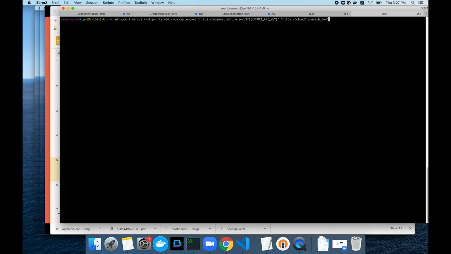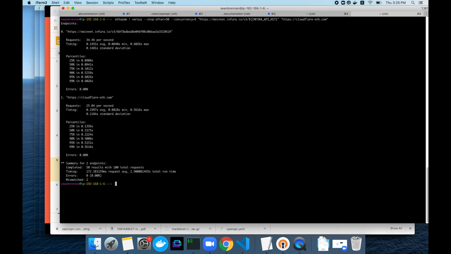With this command, I'm going to generate an infinite stream, stop after 50 requests with a concurrency of 5, and run it against the mainnet Infura node as well as a Cloudflare node. So I run that. It's going to send off the requests and then return our results. You can see here at the top is the results of running against Infura. 25% were within 0.1 seconds, 0.09 seconds, and 99% were within 0.6 seconds. With the Cloudflare node, 25% were in 0.13 and 99% were in 0.56.